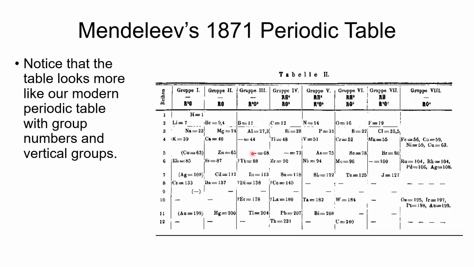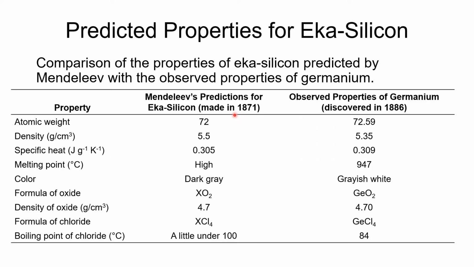Again, here is what he called eka aluminum, and eka silicon. And he said these things simply haven't been discovered yet. He made some predictions as to their properties, and I'm going to show you that on the next page. All right, still no noble gases because, like I said, they weren't discovered until the 1890s.